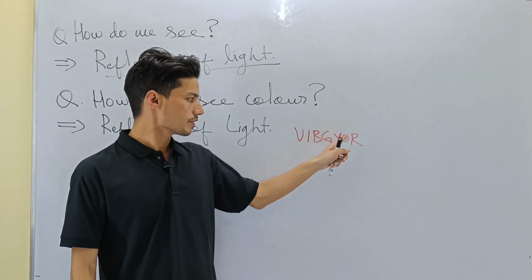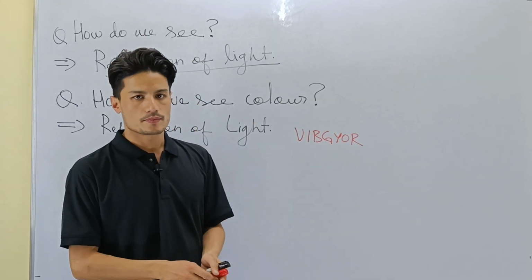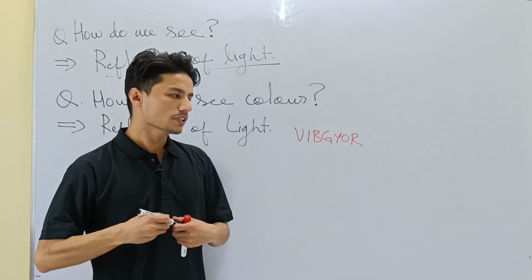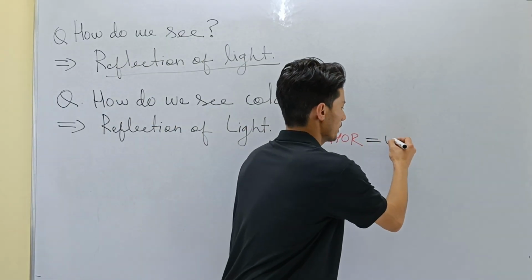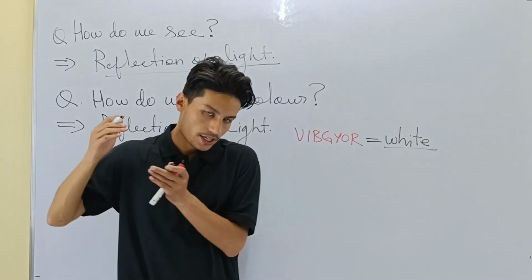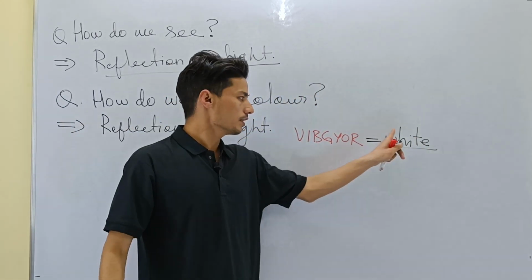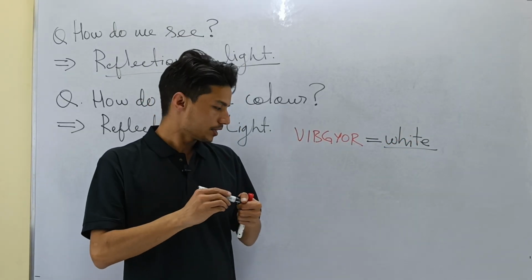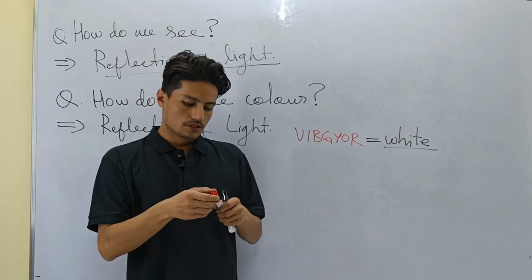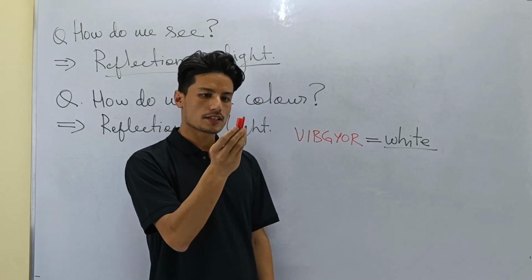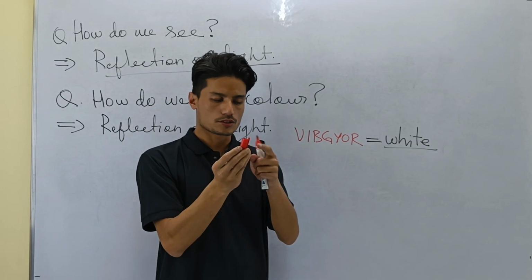If all the 7 colors enter your eyes in one go, then what color will it appear like? It will appear white. Remember that.